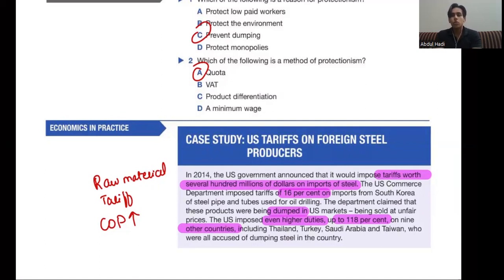So the US government is trying to match the price level of their local market so that the consumers don't switch to another international product. The 9 countries included Thailand, Turkey, Saudi Arabia, and Taiwan, who were all accused of dumping in the country. Any problem up till now, Isa?